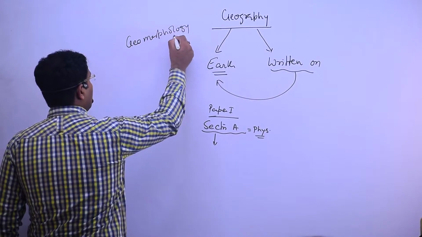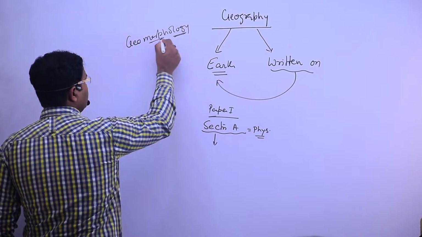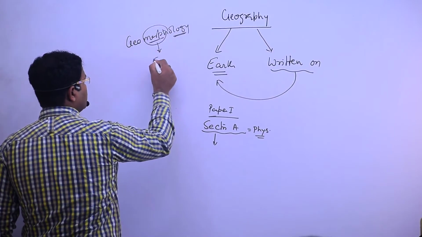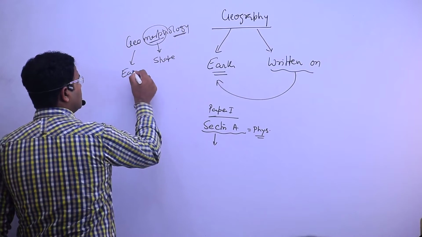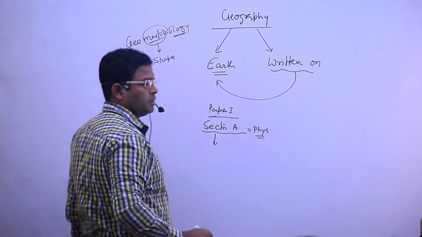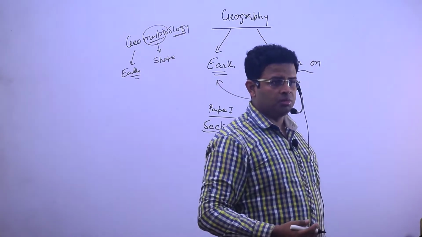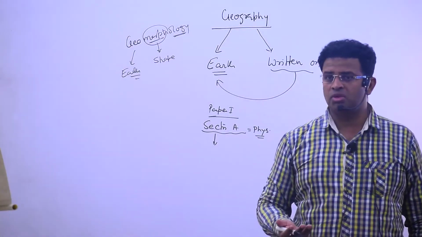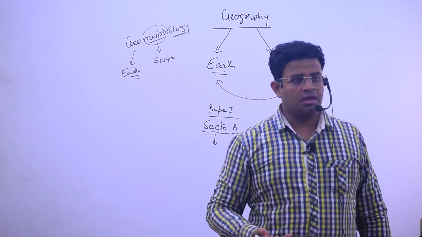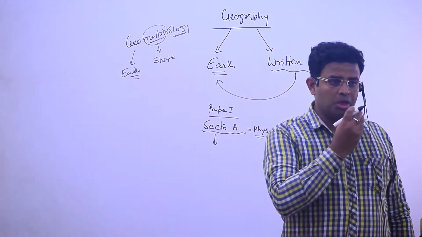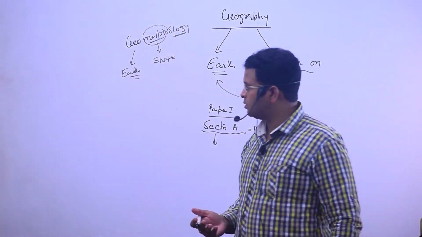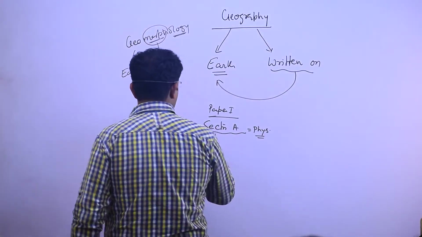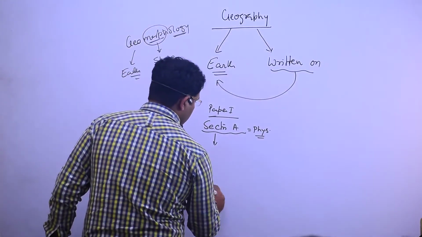morph means shape. We have to study the different shapes on the earth's surface, how they have been formed, what is the significance of those landforms, and how human beings are interacting with them. At the same time, we'll have to see in